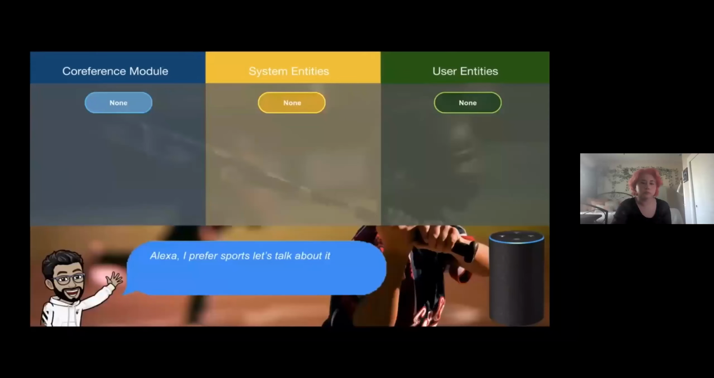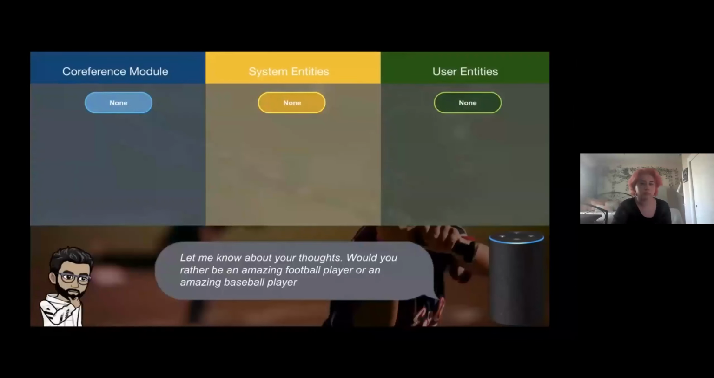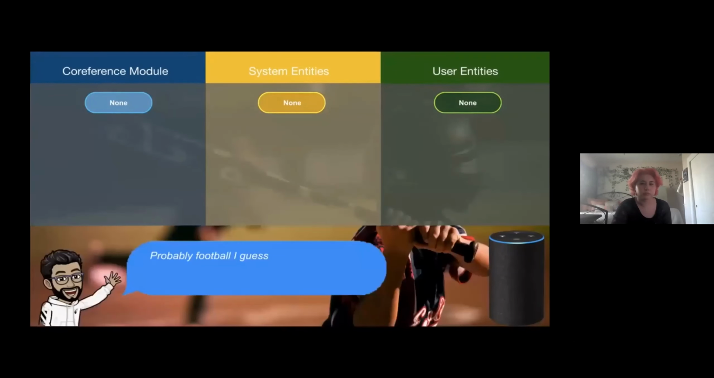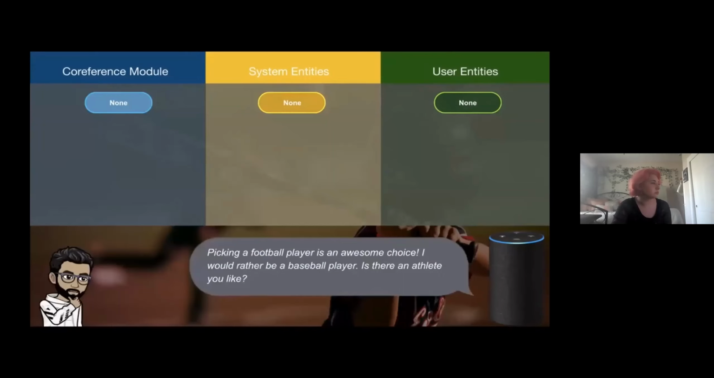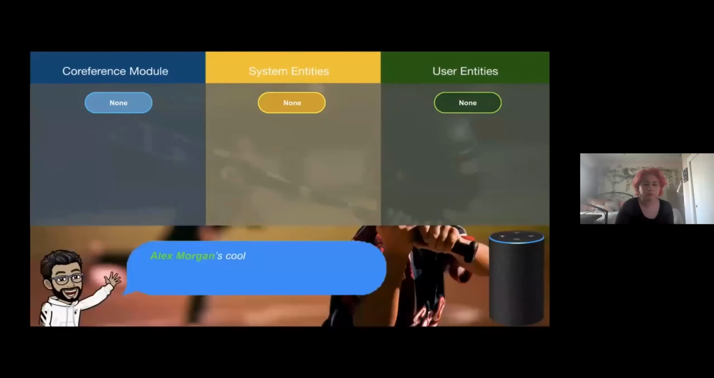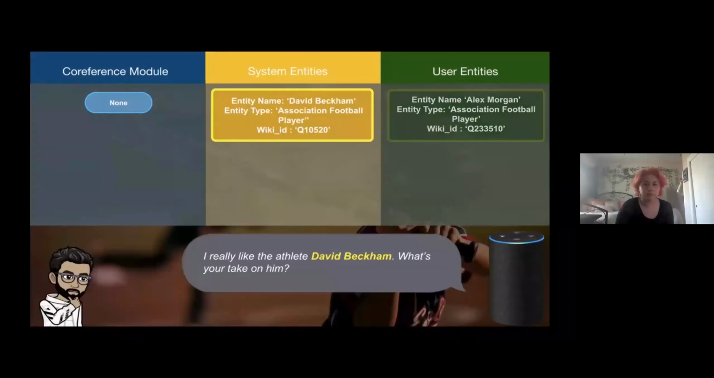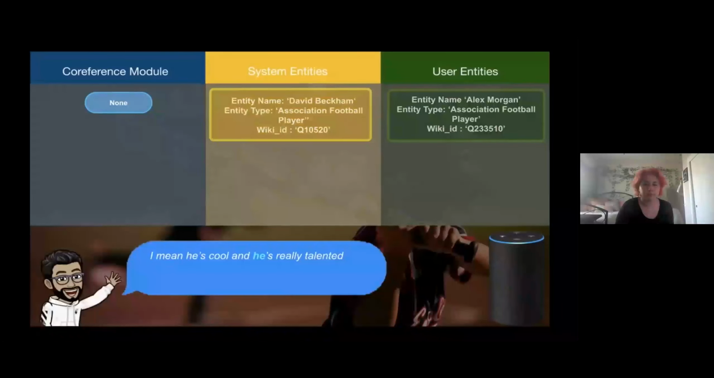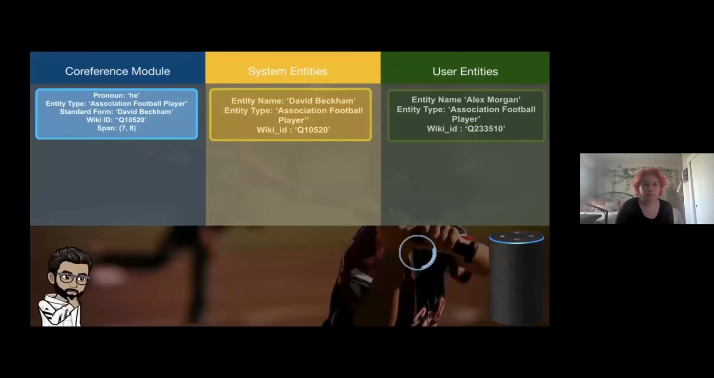Alexa, I prefer sports. Let's talk about it. Let me know about your thoughts. Would you rather be an amazing football player or an amazing baseball player? Probably football, I guess. Picking a football player is an awesome choice. I would rather be a baseball player. Is there an athlete you like? Alex Morgan's cool. I really like the athlete David Beckham. What's your take on him? I mean, he's cool and he's really talented.